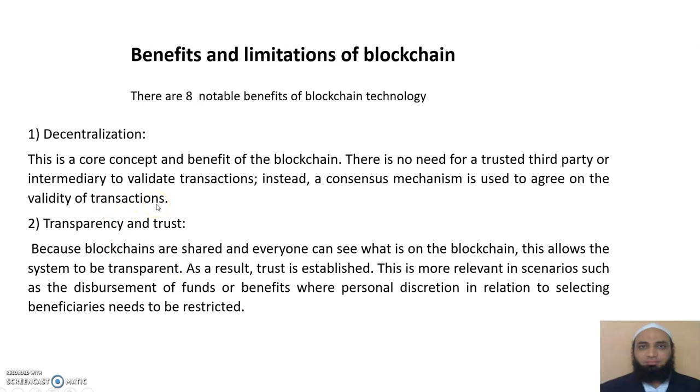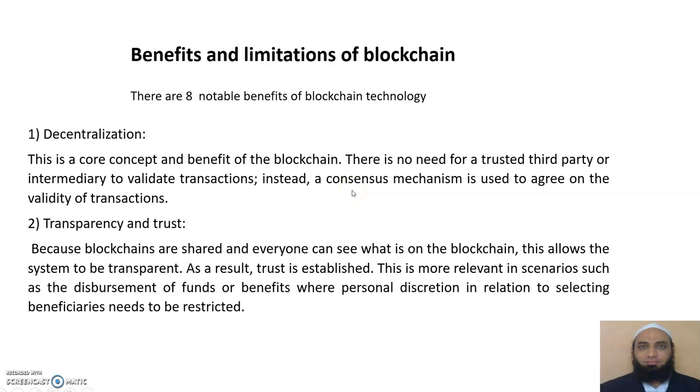Many times we come across this word, consensus mechanism, that is agreement based on majority. Most probably the information will be correct only if there is a consensus, an agreement reached by the majority of the nodes.